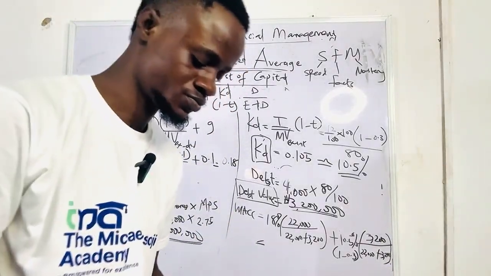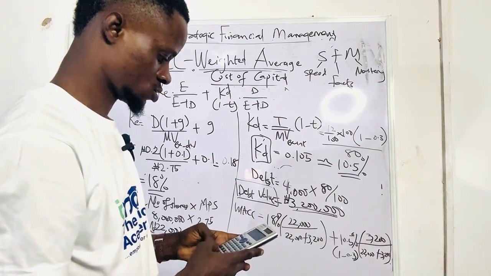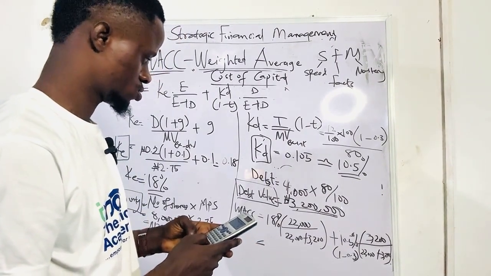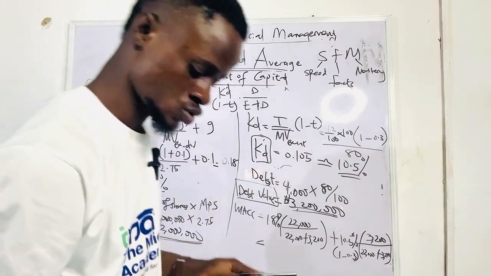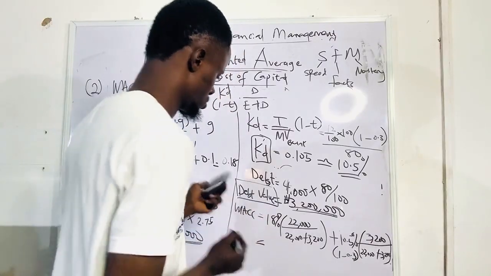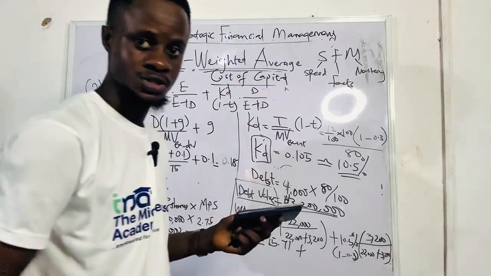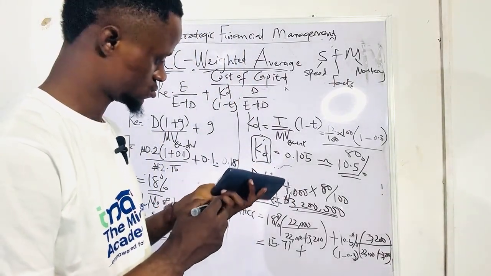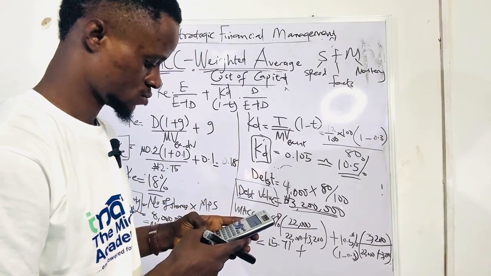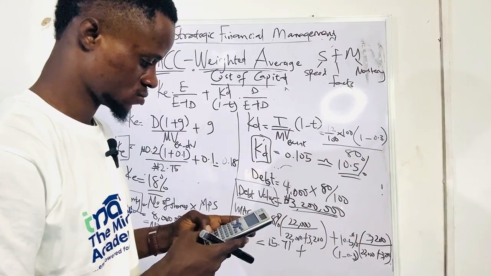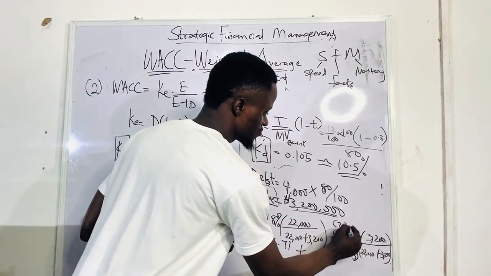Let me punch my calculator. 22,000 plus 3,200. So 15.71 plus, this one is 7.35.